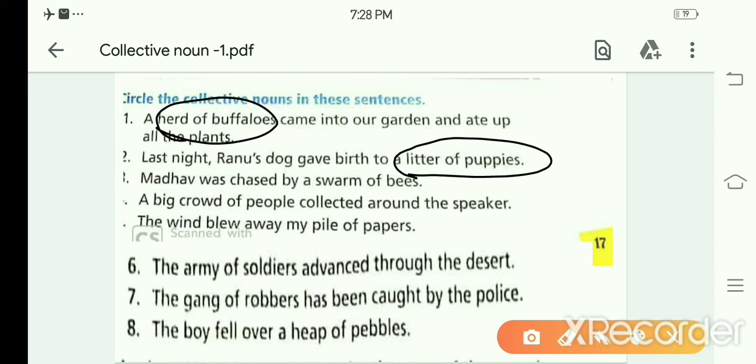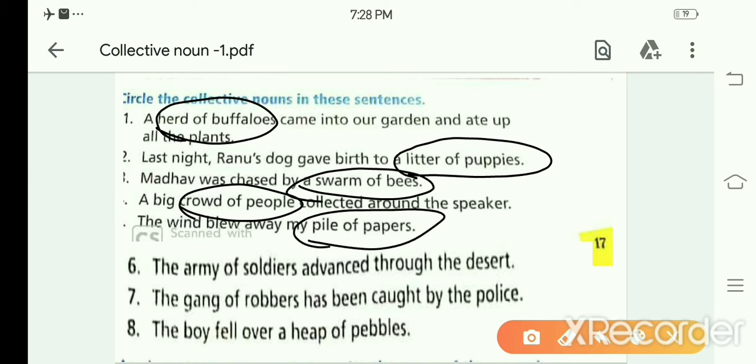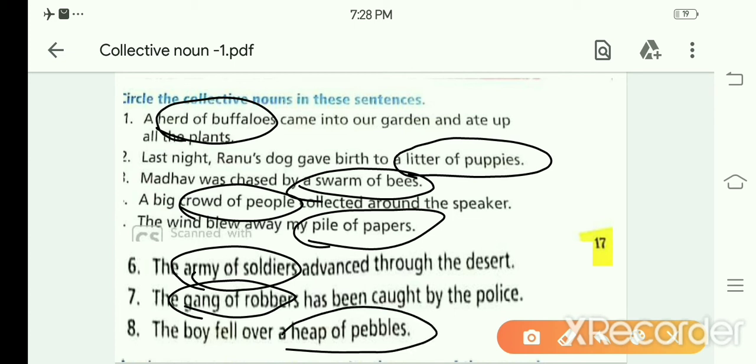Next, Madhav was chased by a swarm of bees, a crowd of people. Next, a pile of papers. The army of soldiers advanced through the... The gang of robbers. So gang is used for thieves. Okay, robbers are what? Thieves. So here the boy fell over a heap. This one I have already explained. So you have to circle this in your book. Okay.